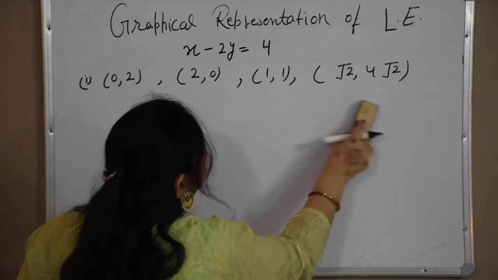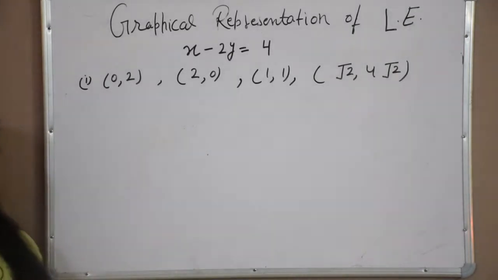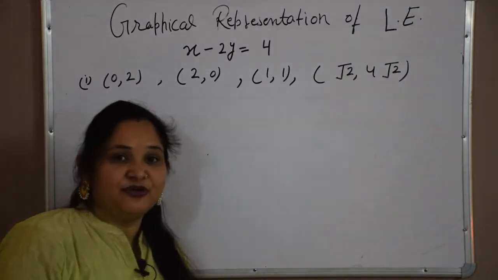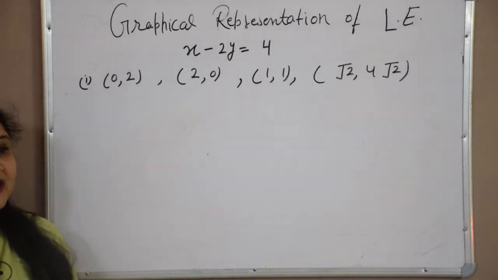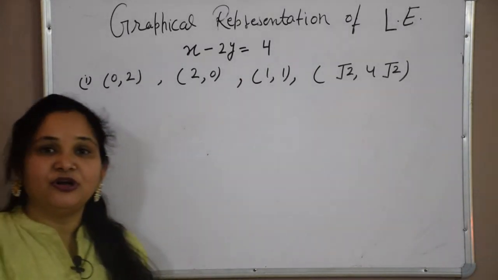Now I will take a quick recapitulation of our previous video. It was about the coordinate plane. First of all, I told you what is a coordinate plane.